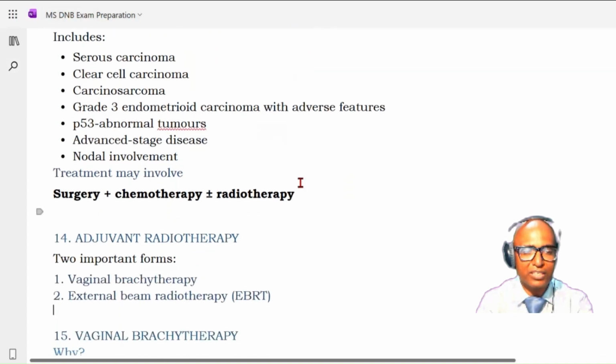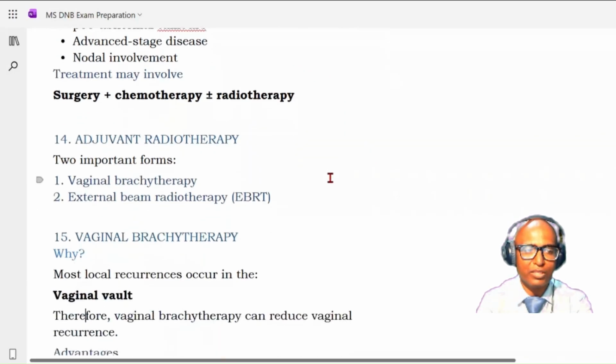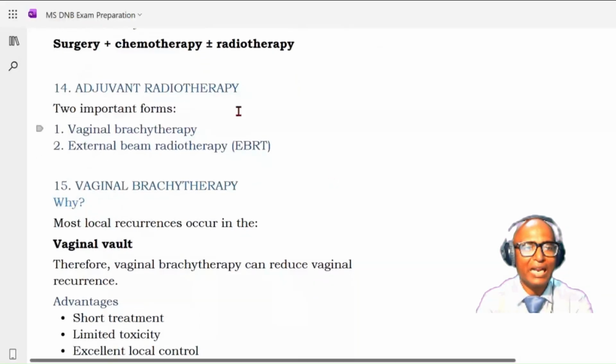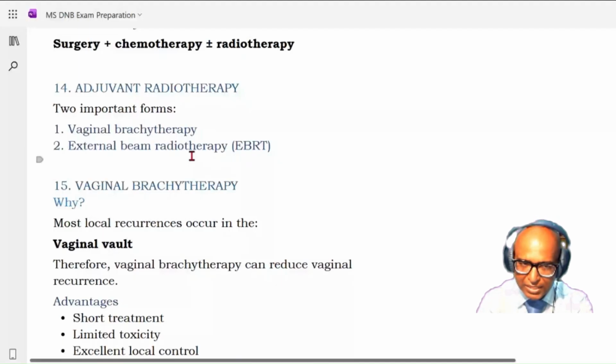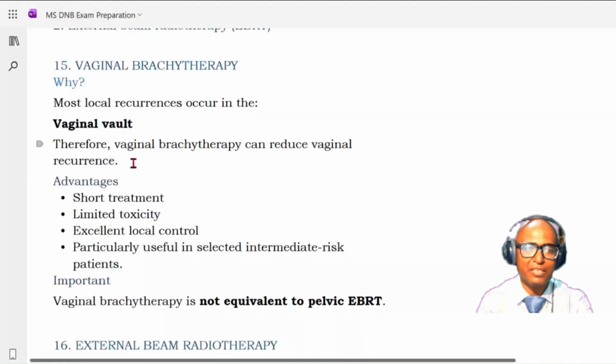And next is the adjuvant treatment. Okay, so we discussed the surgery, lymph node. Now come to the adjuvant treatment. There are two important forms of radiotherapy. One is vaginal brachytherapy and the second is external beam radiotherapy. And you will select depending upon the risk category of the disease. Okay, so why is vaginal brachytherapy important?